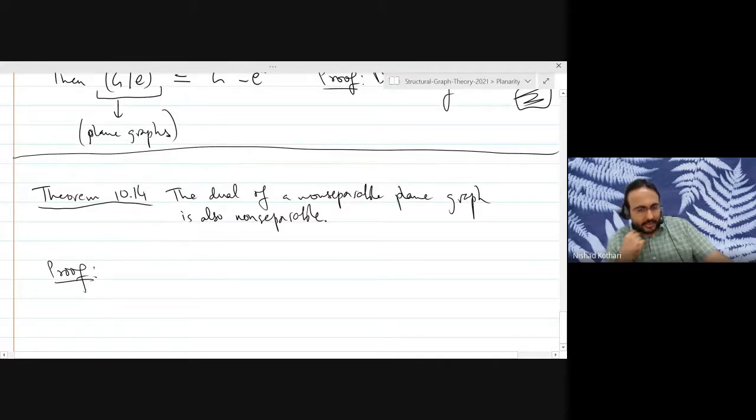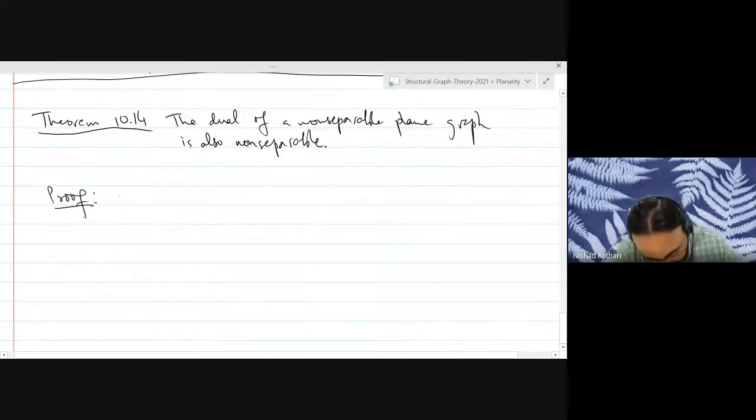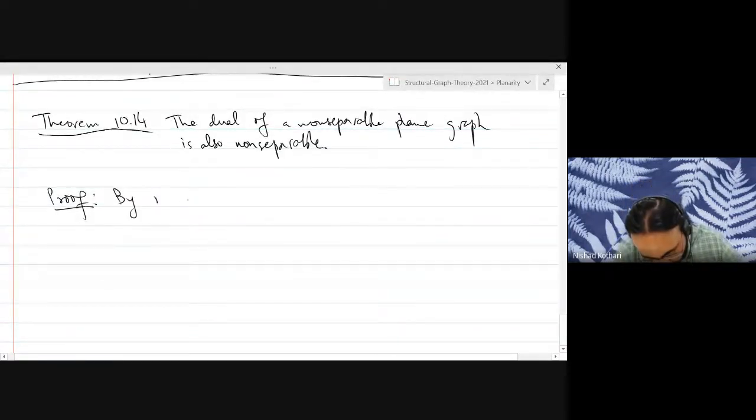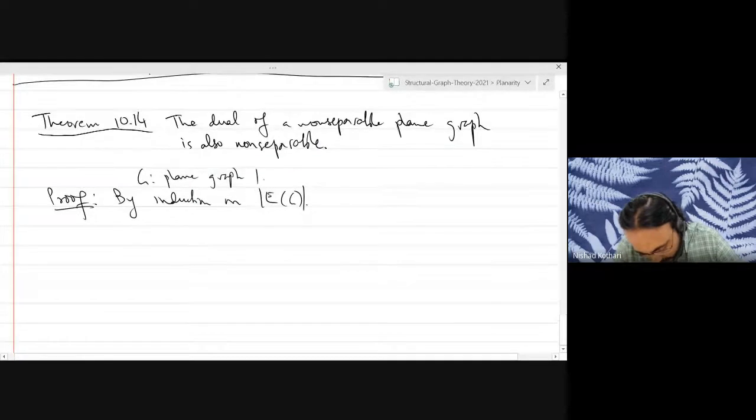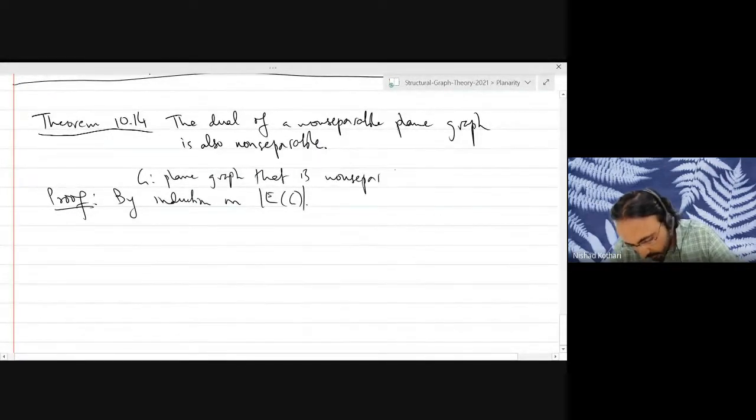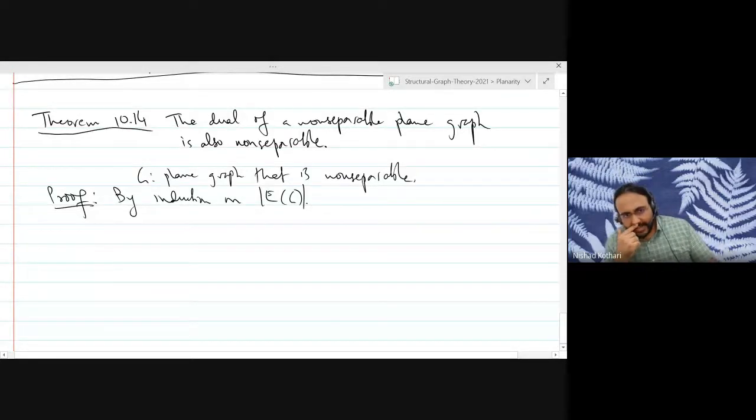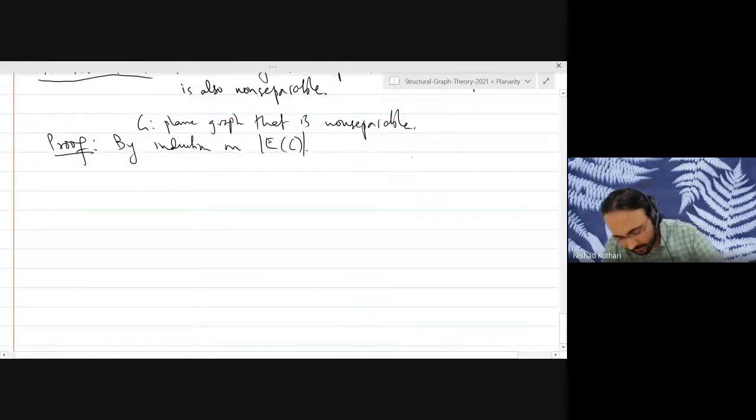We'll do induction on the number of edges. So let's consider our plane graph G that is non-separable. Let's consider the graphs that have at most one edge, so let's look at our base case.